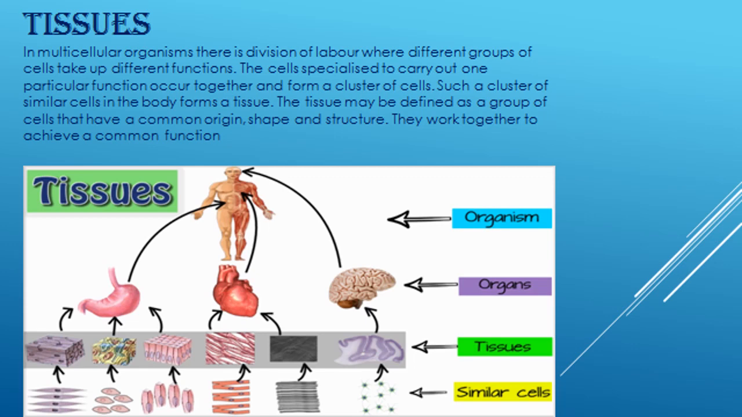Such a cluster of similar cells in the body forms a tissue. Now the tissue may be defined as a group of cells that have a common origin, shape and structure. They work together to achieve a common function. In multicellular organisms, similar cells performing similar functions join together to form the tissue. Tissues join together to form organs, and finally organs form the organ system, and the organ system forms the whole organism. So tissues are defined as a group of cells that have a common origin, shape, and structure, and they work together to achieve a common function.